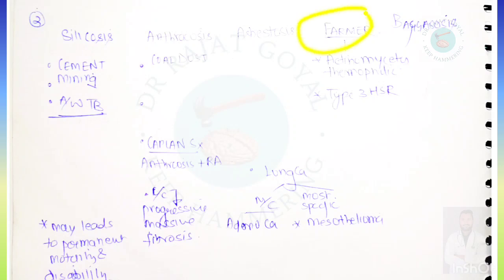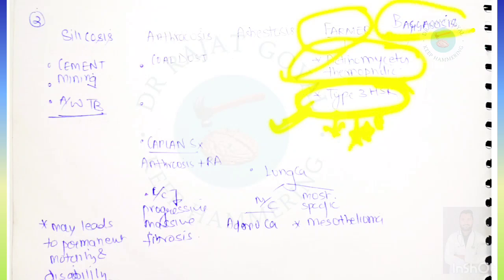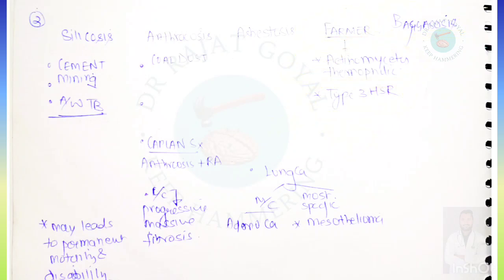Farmer's lung is caused by thermophilic actinomyces, and it is a type 3 hypersensitivity reaction, which is asked in the previous year papers. Bagassosis is associated with sugarcane dust, and it is also caused by thermophilic actinomyces.